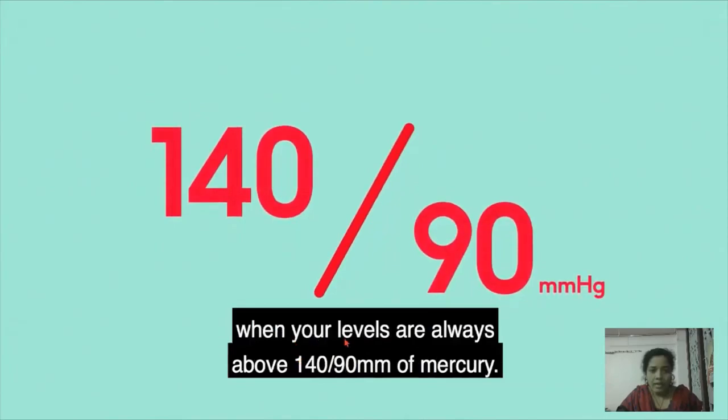Yes, when your levels are always above 140/90 mm of mercury. Here the normal blood pressure is 120/80. In your book 120/80 mm of mercury is given, but here 140/90 mm of mercury is mentioned, but both are correct. So this is also normal BP. When your levels are always above 140/90 mm of mercury, that condition is known as hypertension, above the normal level.